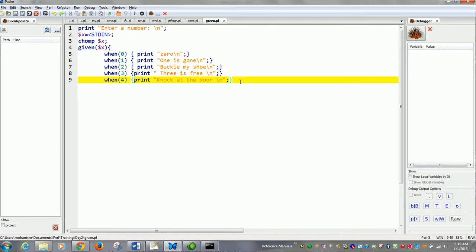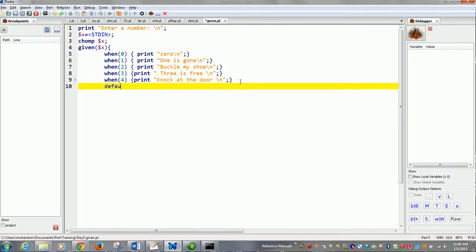Now you have to give a default. If any of these conditions doesn't match, what to print? Print I do not understand the number.